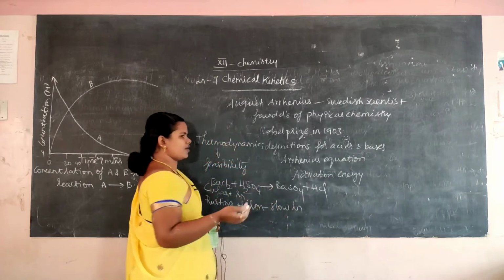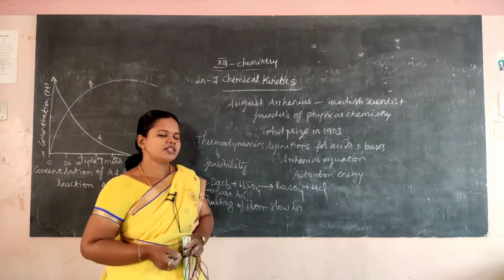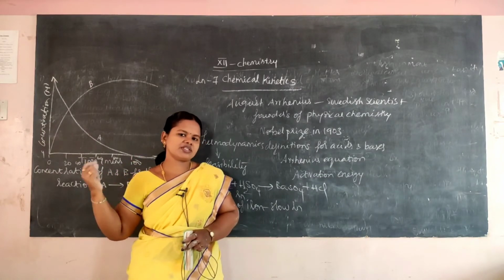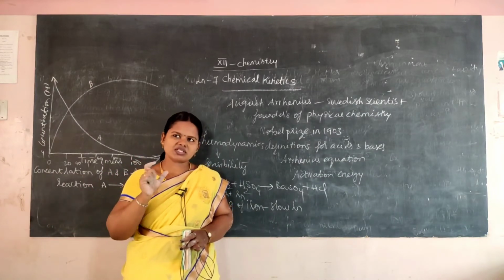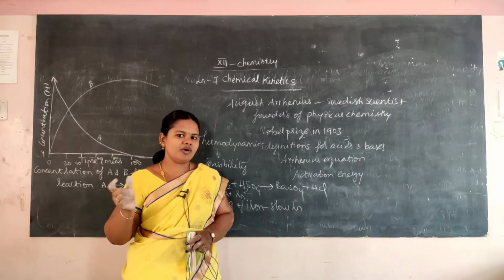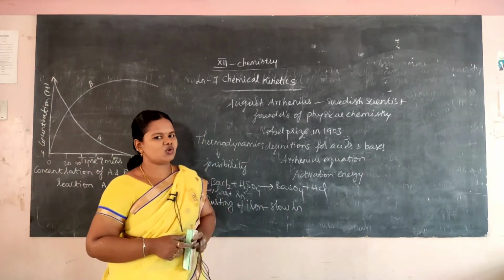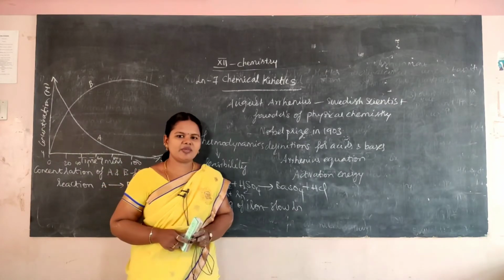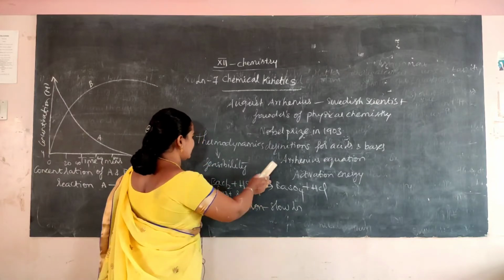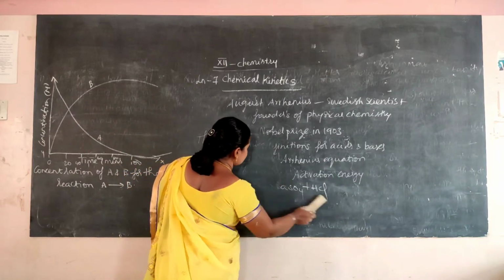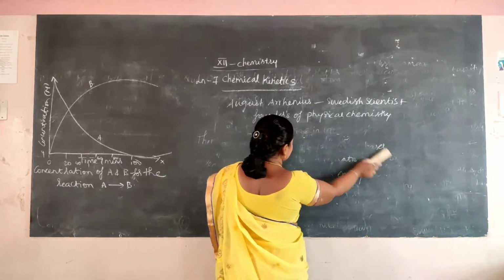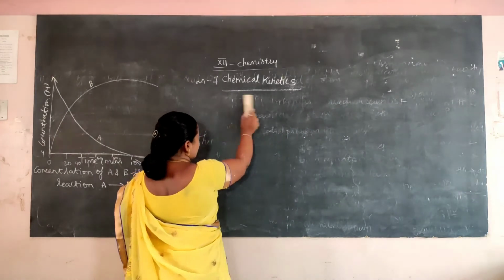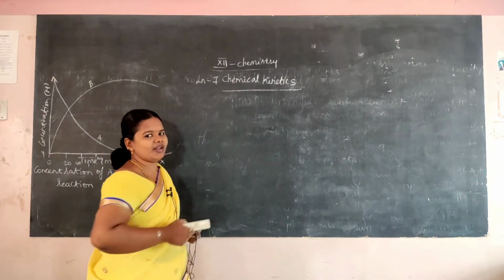So fast reaction and slow reaction cannot be explained by thermodynamics. Then what is the initial stage of the reaction? What is the final stage of the reaction? How it is at the start, how it is at the end, how much time it takes, thermodynamics cannot tell all that. Then these concepts are provided by which lesson? Chemical kinetics. The fast reaction, slow reaction, its time, its rate, its order, all this is explained by our chemical kinetics.